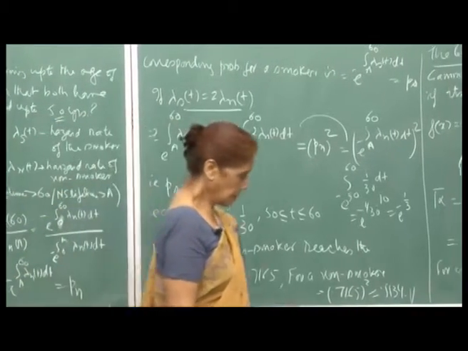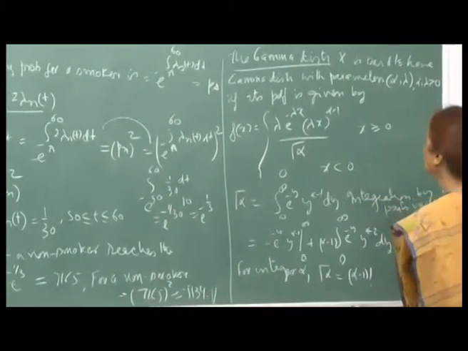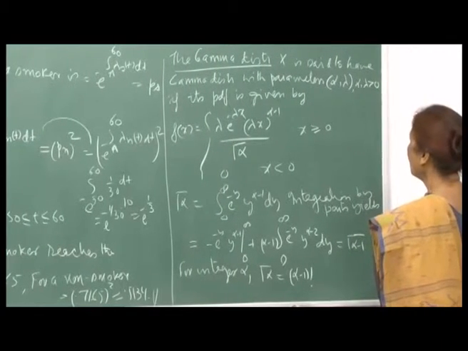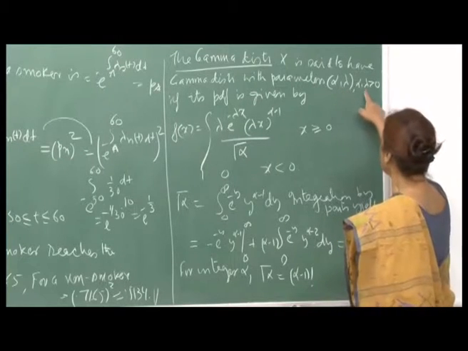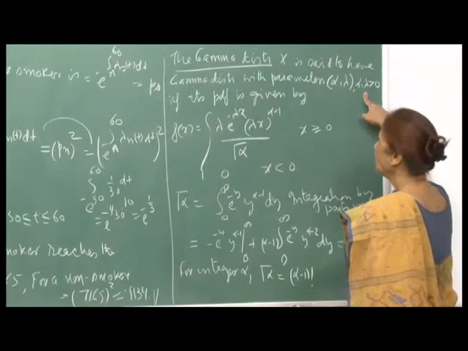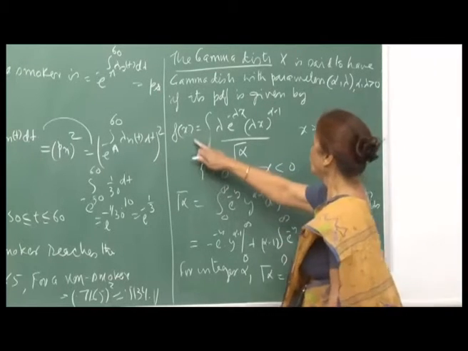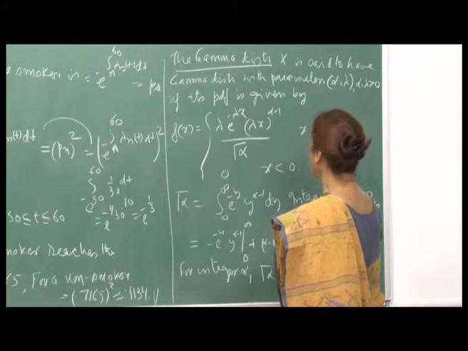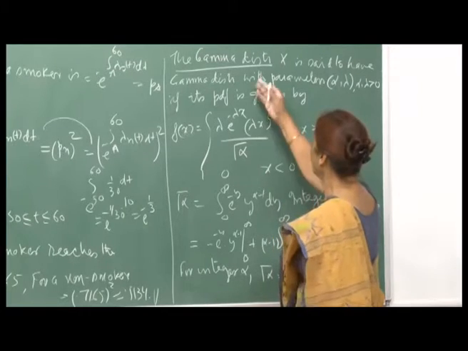Okay. Now, we continue with some more special continuous random variables, and the next one is the gamma distribution. X is said to have gamma distribution with parameters alpha and lambda. Both the parameters have to be positive. PDF is given by this equation. So, f(x) is lambda e raised to minus lambda x, into lambda x raised to alpha minus 1, upon gamma alpha, and that is why the name.